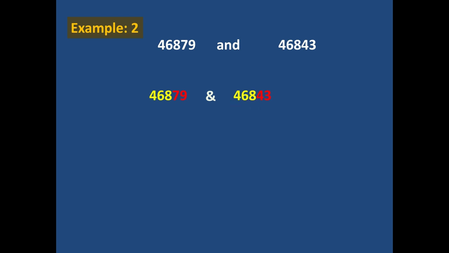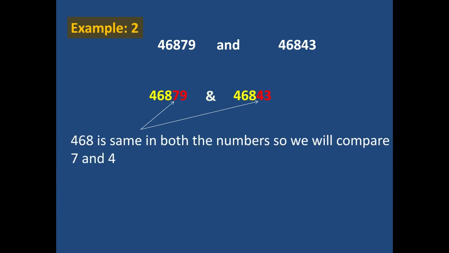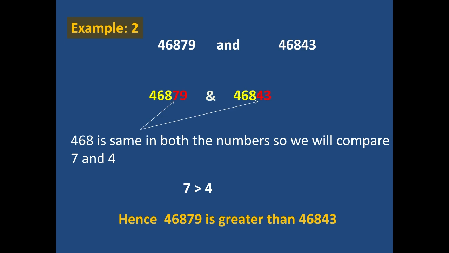So now we will compare the fourth digit. Here the fourth digit is 4 and here the fourth digit is 7. So we are going to compare 4 and 7. We know that 7 is greater than 4. So we can conclude that yes, 46879 is greater than 46843. Okay, so now dear students, let's have some brain teasers.